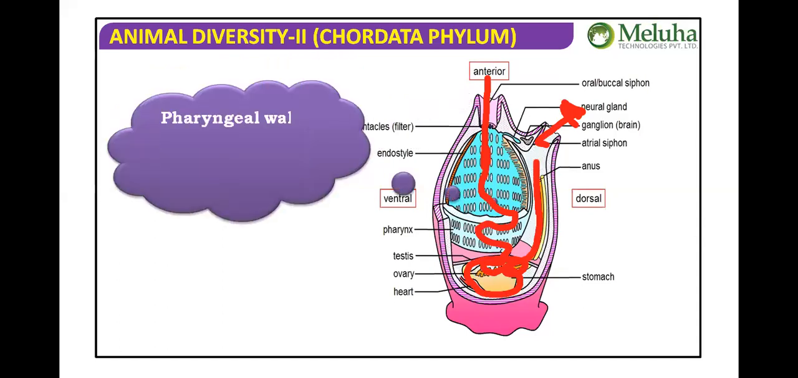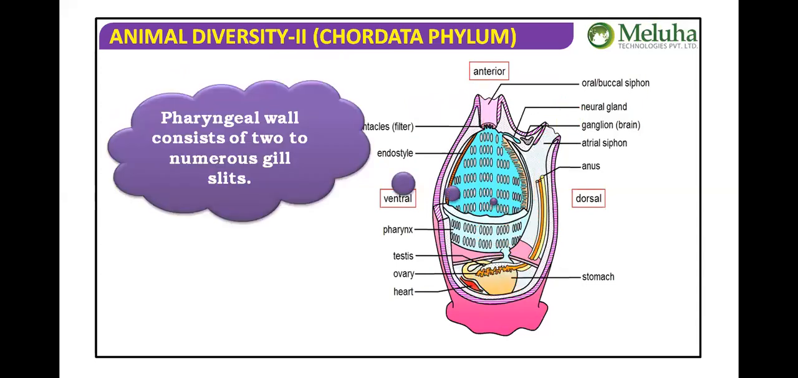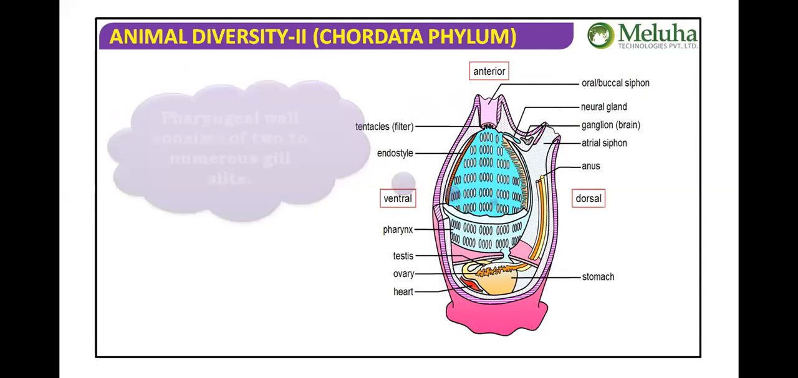Next, the pharyngeal wall consists of numerous gill slits. Have you seen these? These lines are what we call gill slits. Just imagine the pharynx is punctured like this. That means slits are present. What do you call them? Pharyngeal gill slits. Next,